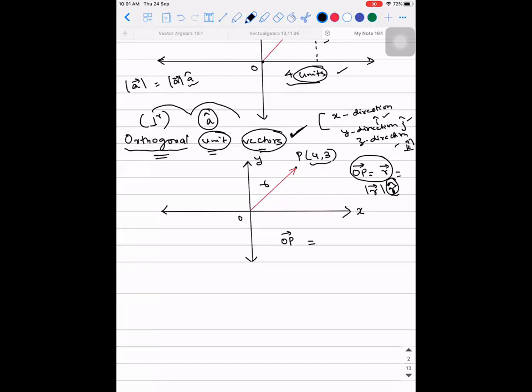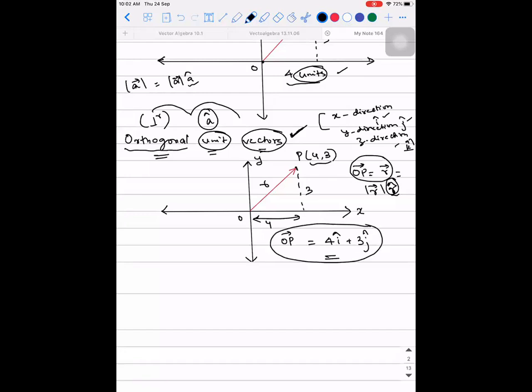4 i cap plus 3 j cap. Yes. So you drop a perpendicular. This is 4. This is 3. So the meaning of this is 4 i cap plus 3 j cap. This is how you represent any vector. Especially the position vectors are represented using the orthogonal unit vectors and the numbers. Now we have actually simplified things.